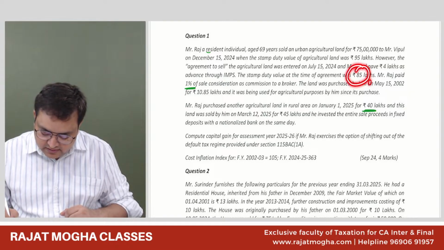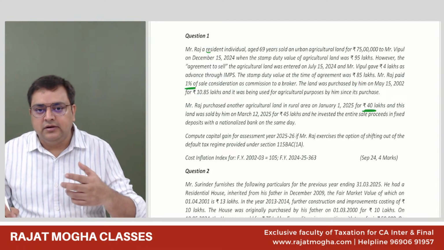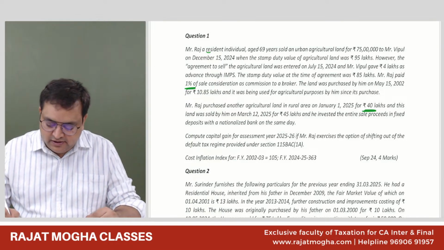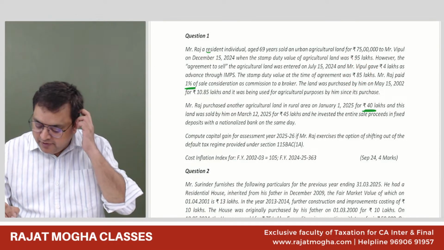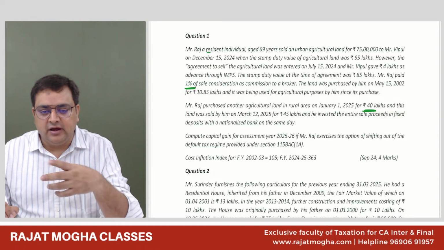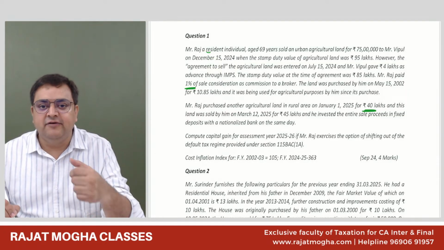Just for doubt purpose I added the assessing officer also. Okay. Mr. Raja is going to the assessing officer, and he said the stamp duty value is only 80 lakh. Okay. So if the valuation officer, I think you are adding that in case the assessee requests the AO that please get it valued by a valuation officer, please take the reference of the valuation officer.